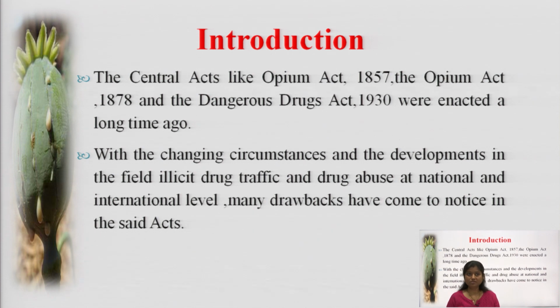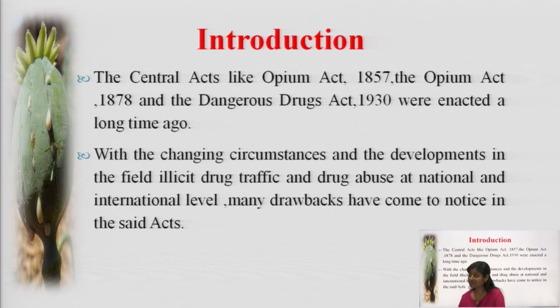So we have used this terminology over here, that is illicit drug traffic and drug abuse at national and international level. The main aim, or you can say the objective of this act, is to control illicit drug trafficking. Many drawbacks came into notice in the said acts. What are the said acts?